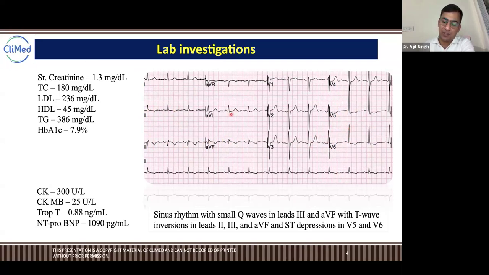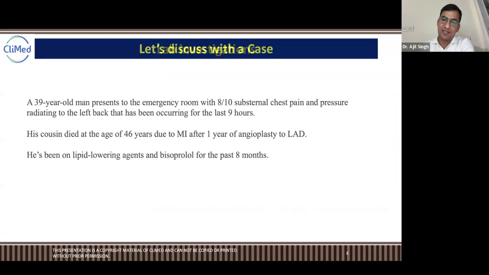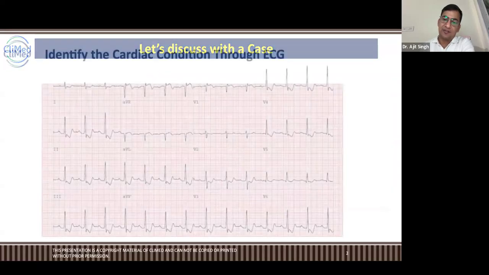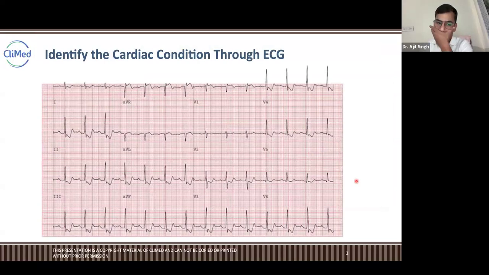Now, guys, again for your assessment, what is this? You were saying STEMI. Check V5, proper notable ST depression. V6, notable ST depression.